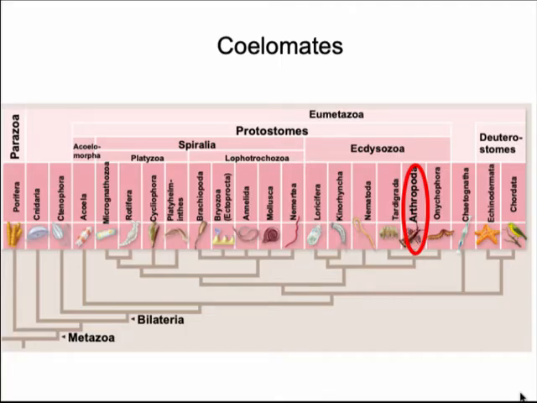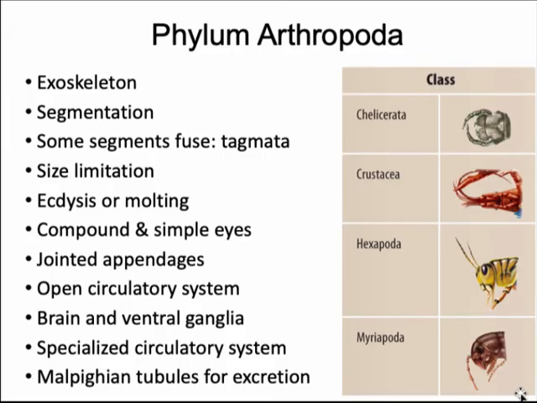And the last group of coelomates we're going to look at are arthropods, which is another very successful group. Arthropods also manage to colonize land, and some of the traits that they have are the reason why they were able to succeed on land. So they have an exoskeleton that provides support to their weight and also allows them to anchor their muscles so that they can have movement. And this was successful in water, but it was also successful at letting them colonize land.